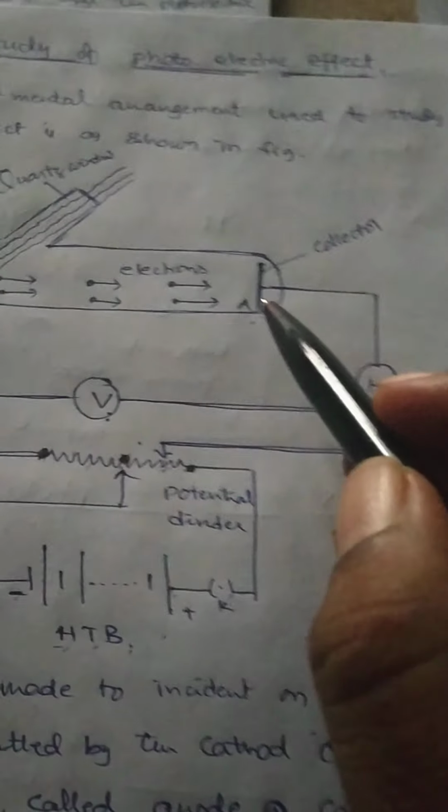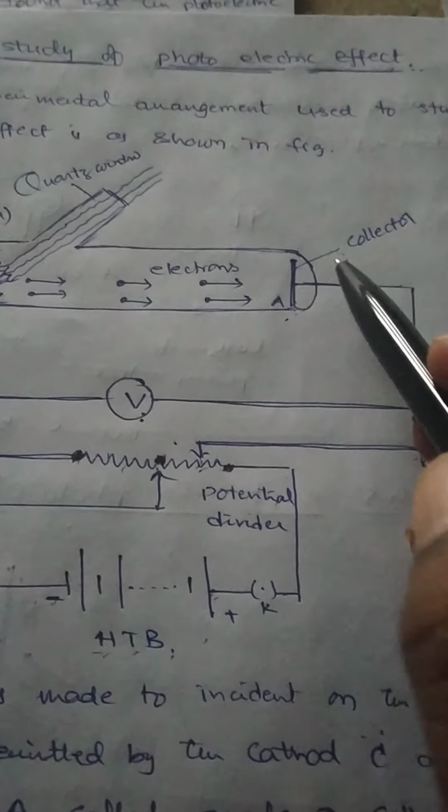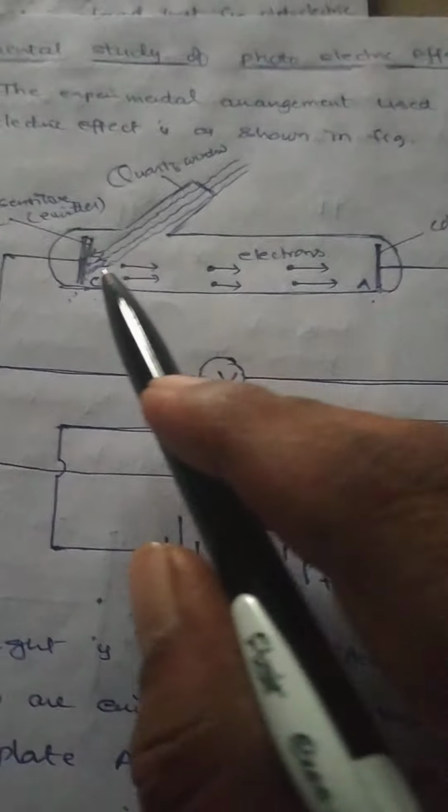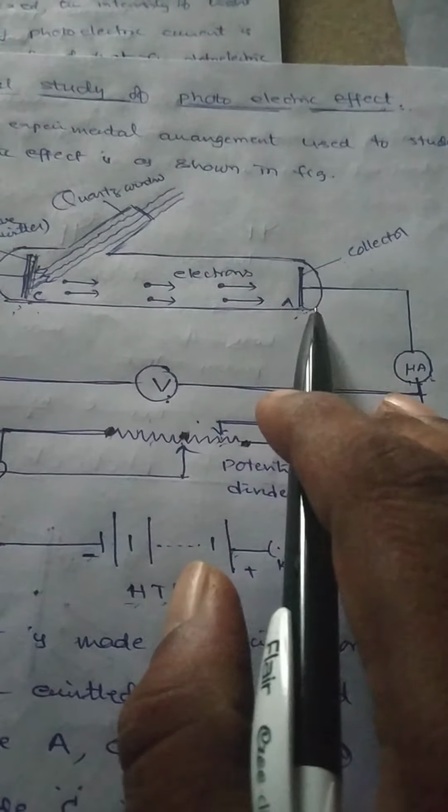On increasing the potential, in the case of Lenard's experiment, suppose the potential of A increases, initially it is plus 10 volts, plus 20 volts, plus 30 volts. By increasing it like that, the number of photoelectrons reaching the plate A will increase. The number of electrons increases, which means the photoelectric current also increases. Okay? This is while keeping the intensity constant, only increasing the positive potential on A, the photoelectric current also increases.